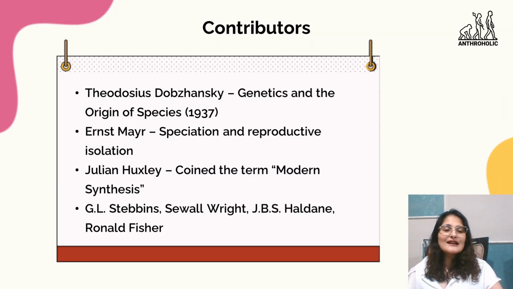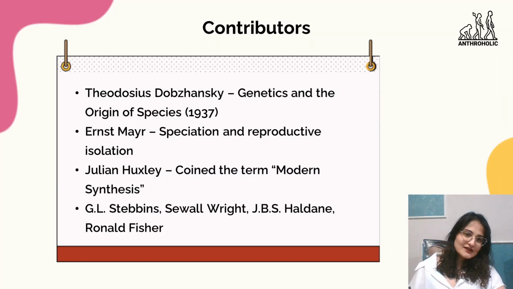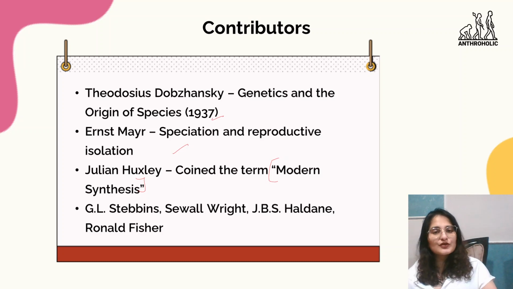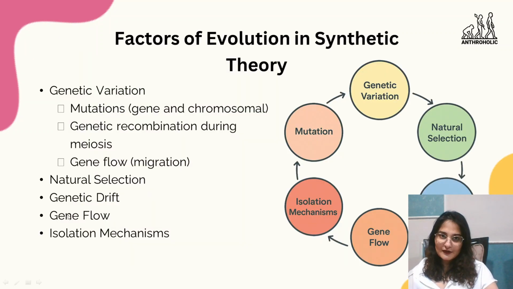Now if we look at the key contributors in this theory: Theodosius Dobzhansky in Genetics and the Origin of Species, Ernst Mayr on speciation and reproductive isolation, Julian Huxley, who coined the term modern synthesis, G.L. Stebbins, Sewall Wright, J.B.S. Haldane, and Ronald Fisher. These are the key contributors towards this theory in general.